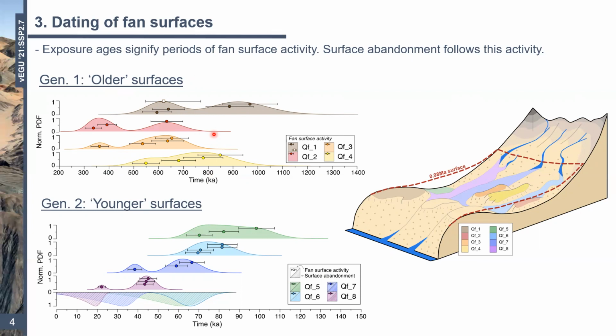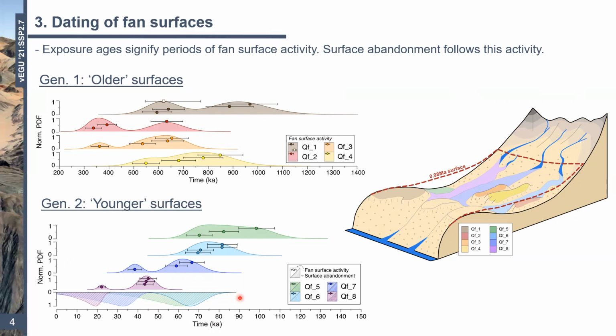But you'll notice that there's a large spread of ages, and I'm currently looking into the role of inheritance and post-depositional erosion to explain some of this spread. So watch this space. Our second generation of surfaces are much younger and date from about 110,000 years to about 20,000 years ago.